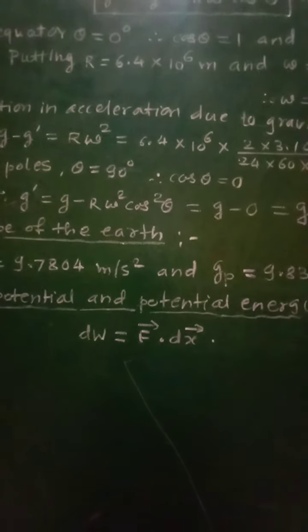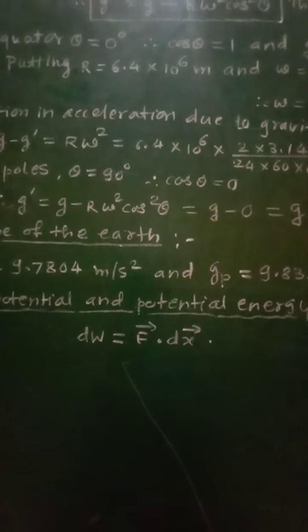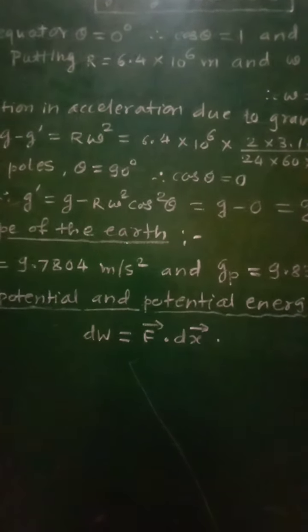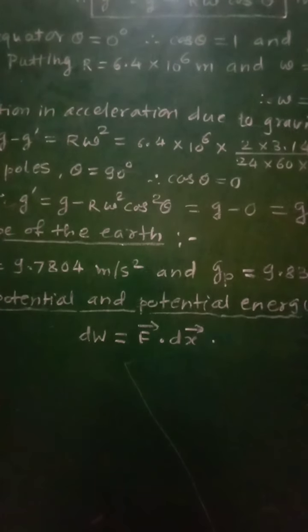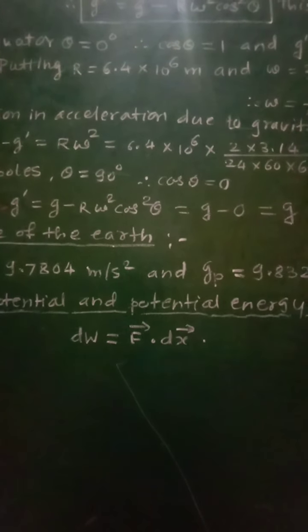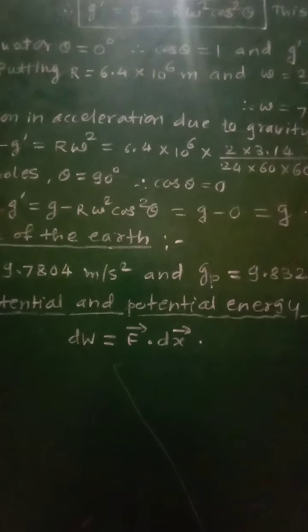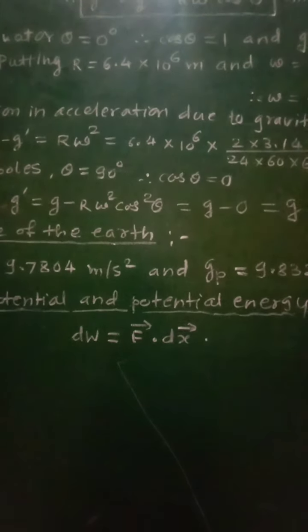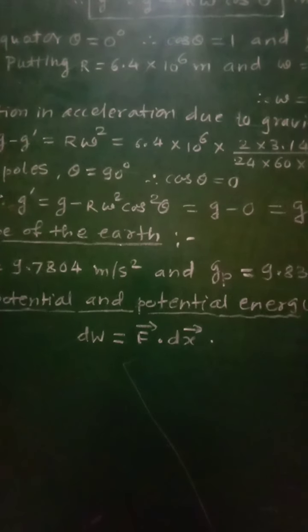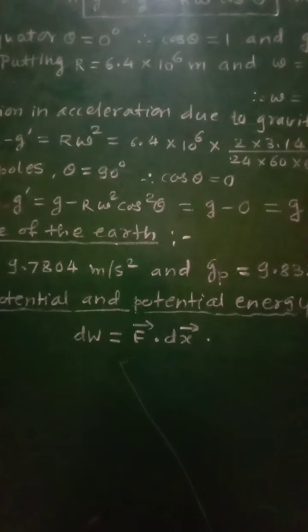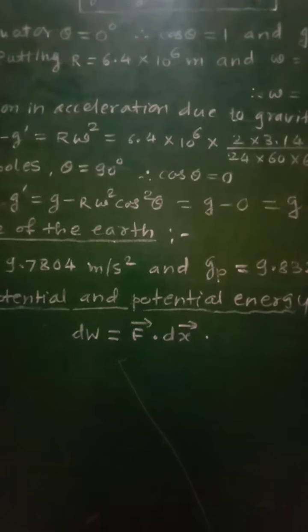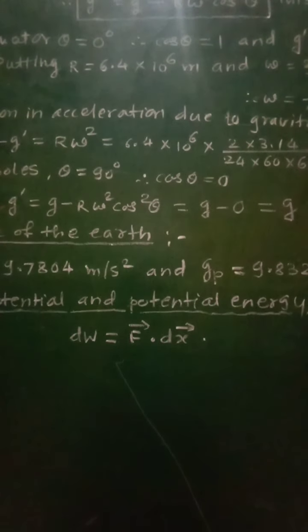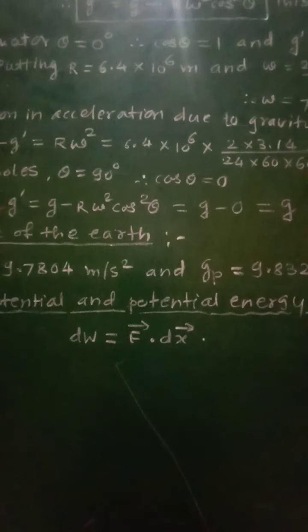A spring in its initial state, when it is not compressed or stretched, will possess minimum potential energy.